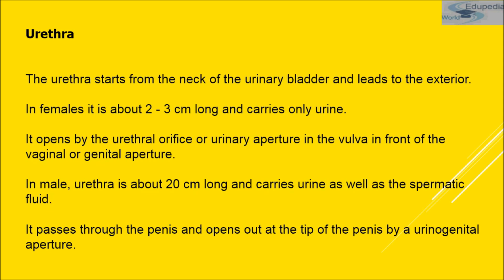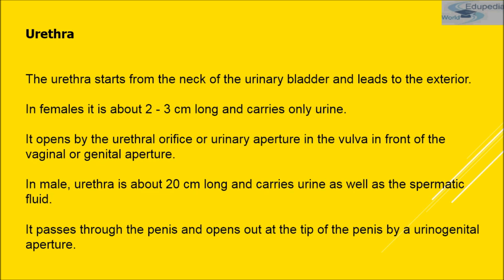And it opens by the urethral orifice or urinary aperture in the vulva in front of the vaginal aperture, as I have told you. And in males, it is comparatively longer. It is about 20 centimeters long, and it carries urine as well as spermatic fluid. It passes through the penis and opens out at the tip of the penis by a urinogenital aperture.